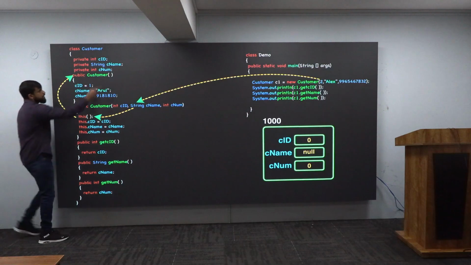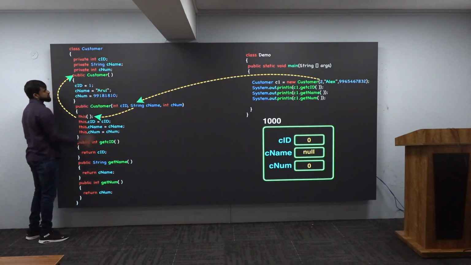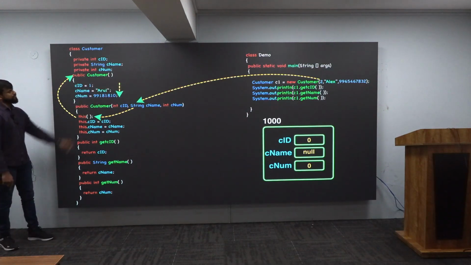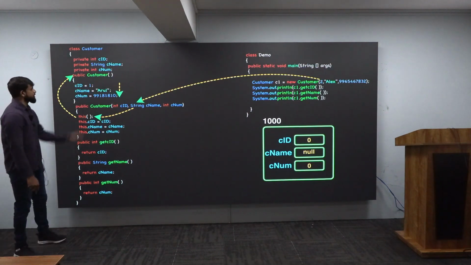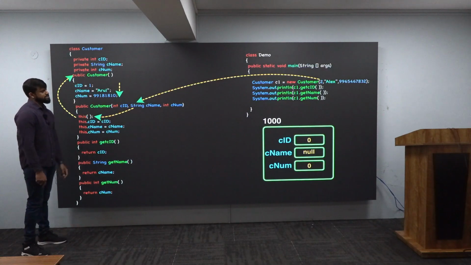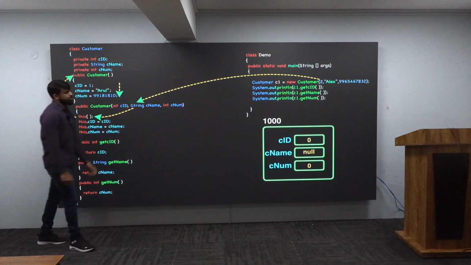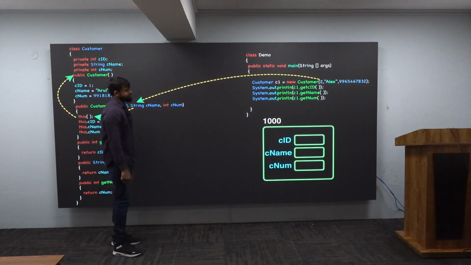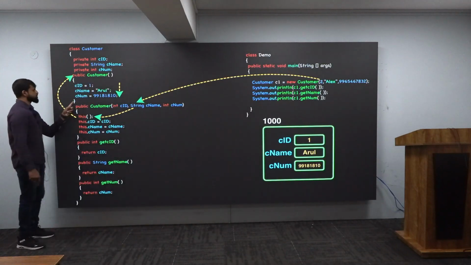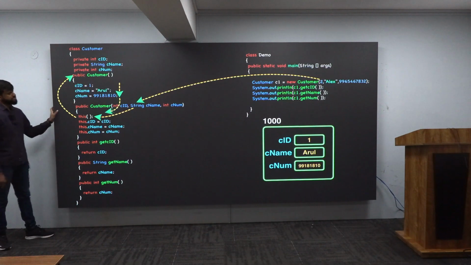Now after this, all of these lines inside this constructor should work. And when they are working 100%, that is how it is going to look like. CID equal to 1, that is my CID. You'll be having 1, CNAME Arul and CNUM that number, and that is what I'm showing it to you. Got this? Very good. After that, there is a closure. Closure means what should happen? Control should leave. Where it should go? Where it came from? It came from here. Means from here, definitely it will reach back here.